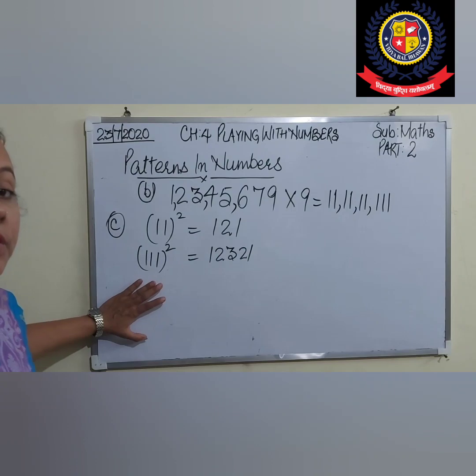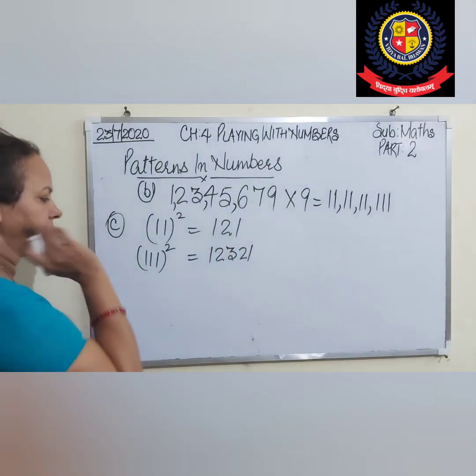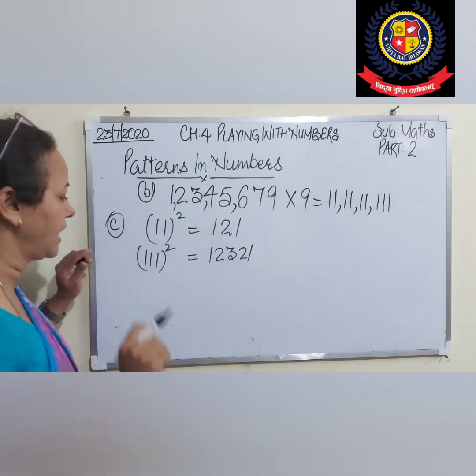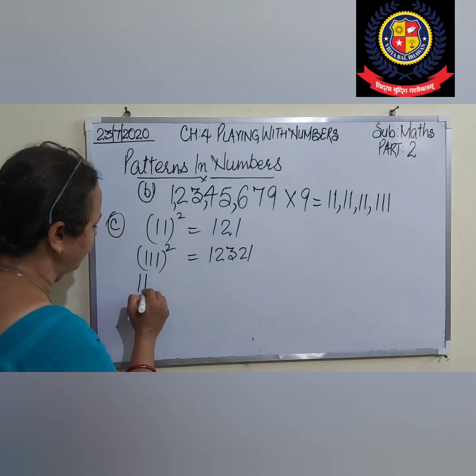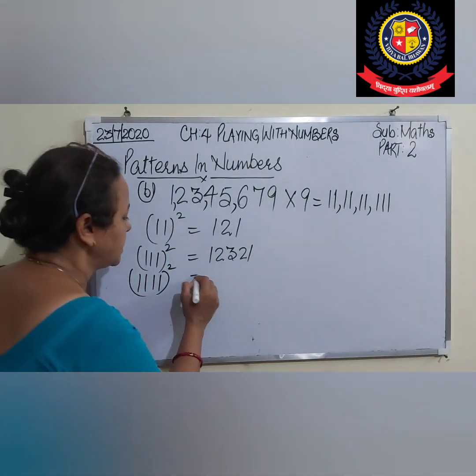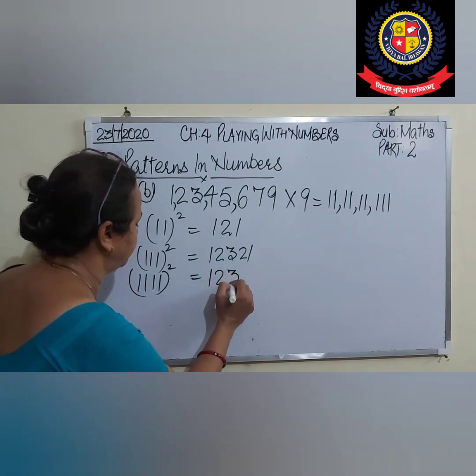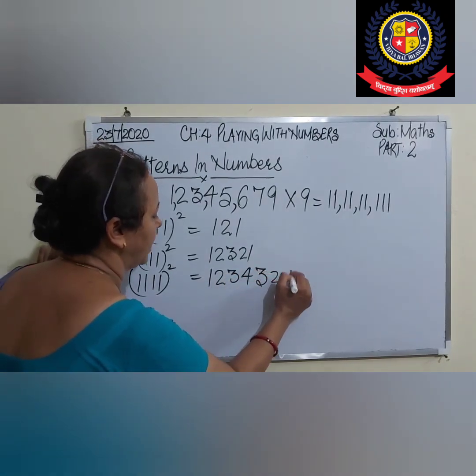Now next pattern, this pattern I have explained to you in the activity where we followed the pattern in square and square root. Okay, 11 square is 121. 111 square is 1, 2, 3, then back to 1. 1, 1, 1, 1 whole square means 1111. This will be 1, 2, 3, 4 times 1 is there, 4. Then backward 3, 2, 1.